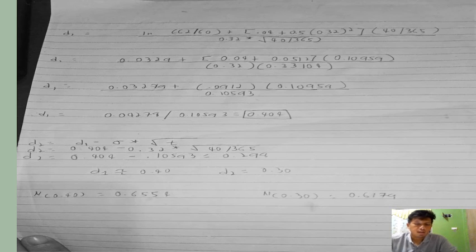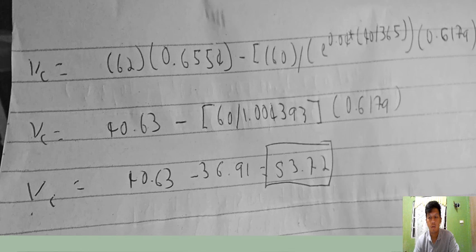Again, yung ating N sub 0.40, which is equal to 0.6554. And yung ating N sub 0.30, which is equal to 0.6179, is nakuha natin sa standard distribution table natin. So now that alam na natin yung mga missing values sa ating formula to find the V sub C, we can now calculate for it.